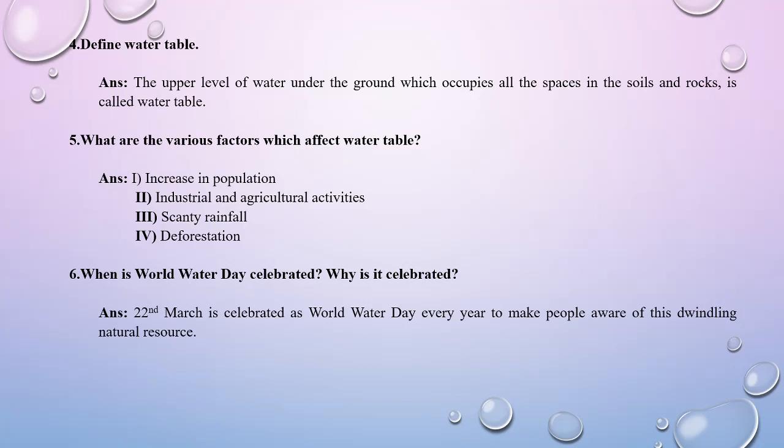If the trees are cut, they will not be able to attract the rain, as a result of which there will be less rainfall. And less rainfall means less recharge of the groundwater or less recharge of the water table.